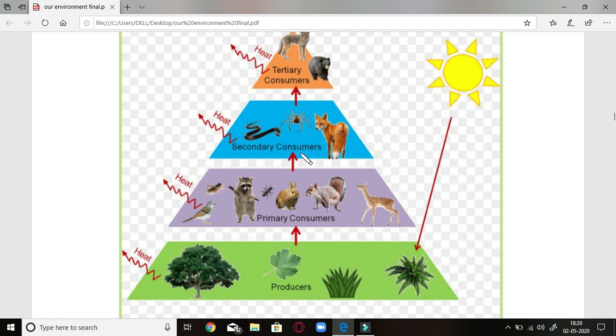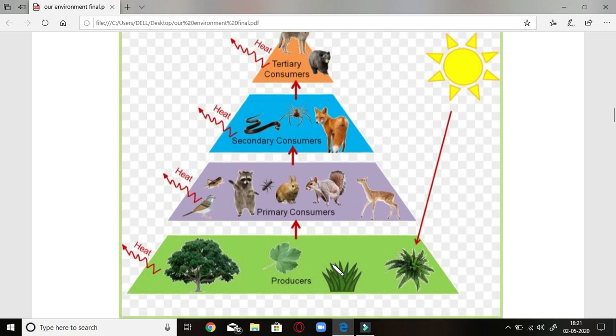The red arrow is a transfer of chemical energy from one section of the pyramid to another. And the sun provides us solar energy which is absorbed by these producers only. Producers are specialized in converting this solar energy into chemical energy. This solar energy cannot be consumed by the primary consumer or secondary consumer or tertiary consumer. They are always dependent on producers for this purpose.